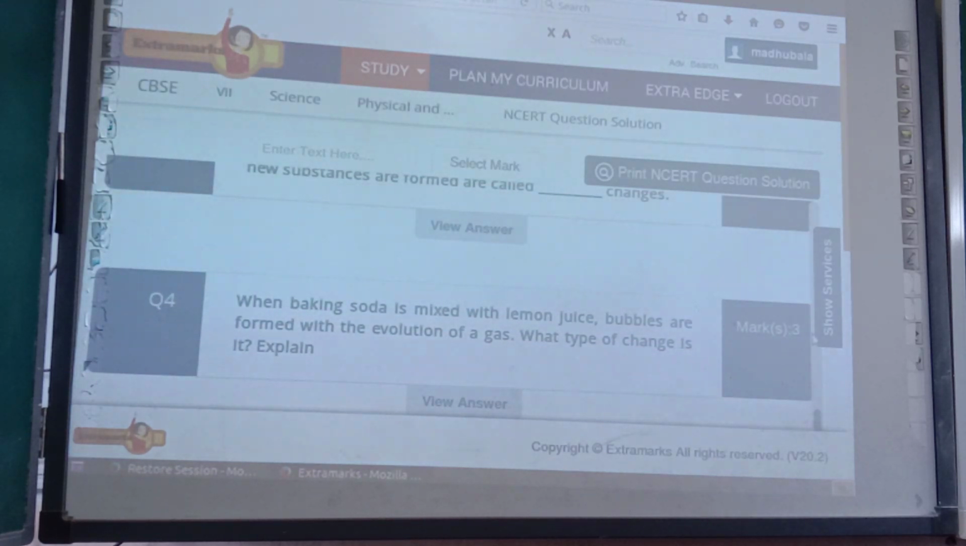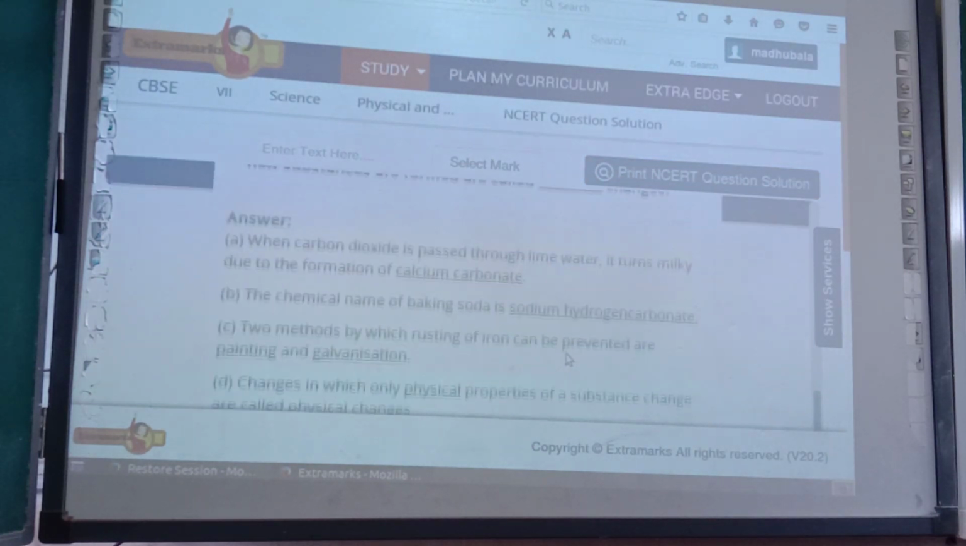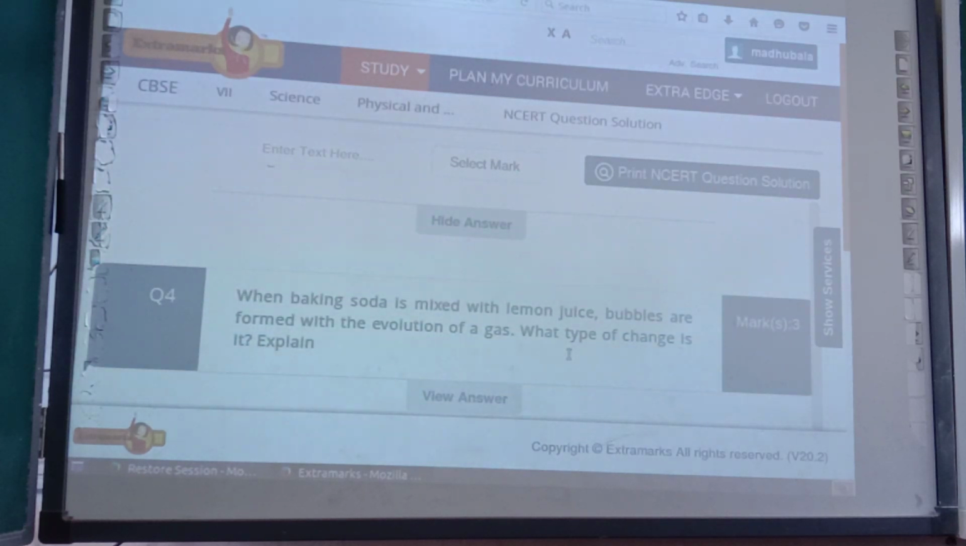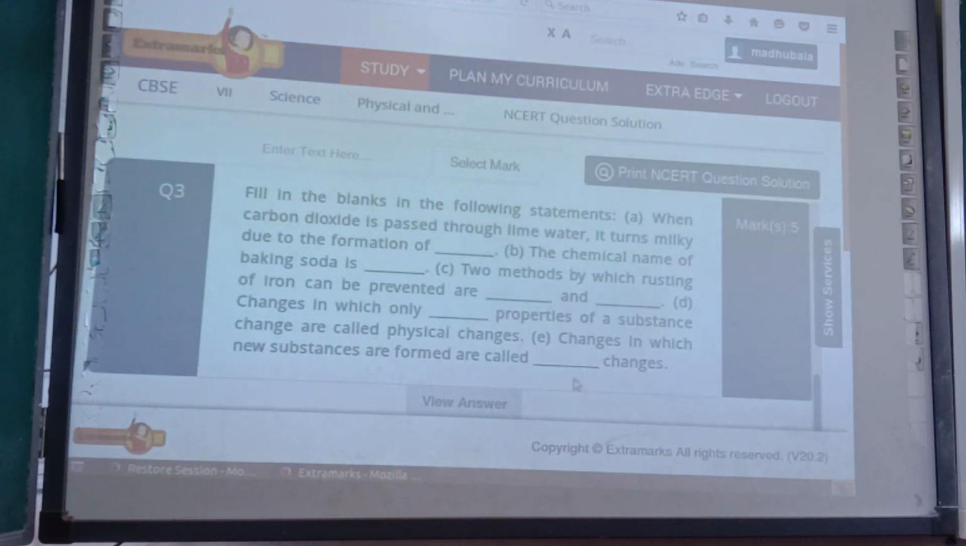Now question number 3 answer: when carbon dioxide is passed through lime water, it turns milky due to the formation of calcium carbonate. The chemical name of baking soda is sodium hydrogen carbonate. Two methods by which rusting of iron can be prevented are painting and galvanization. Changes in which only the physical property of a substance changes. So already I told the answer.